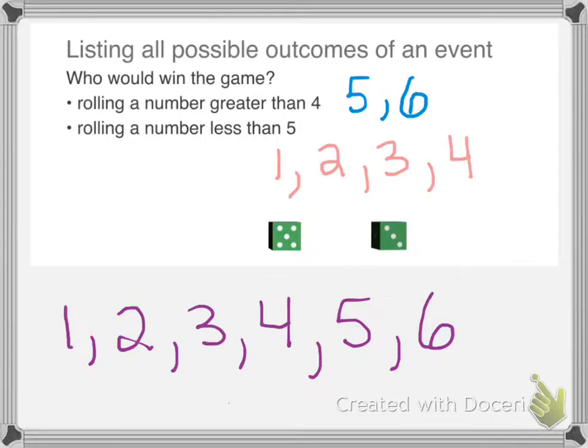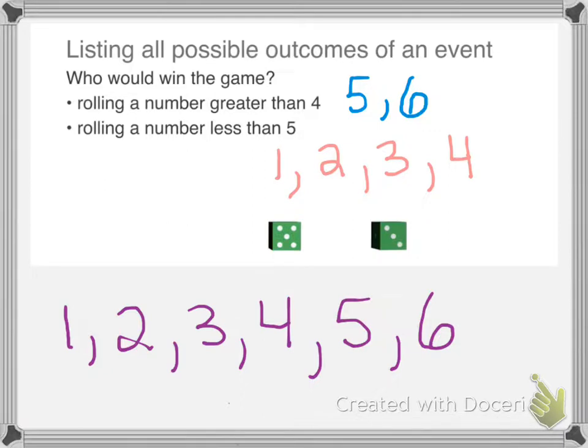If we were to roll a number greater than 4, the only 2 outcomes would be 5 and 6. If we roll a number less than 5, then we can roll a 1, 2, 3, or 4. In this case, we're more likely to win if we roll a number less than 5. So that doesn't make this game very fair.